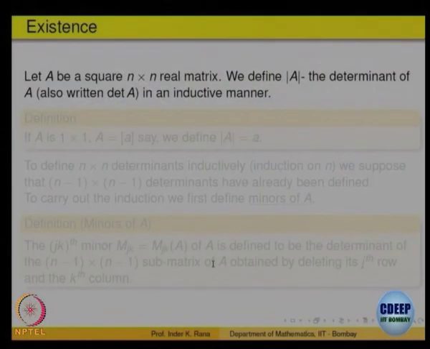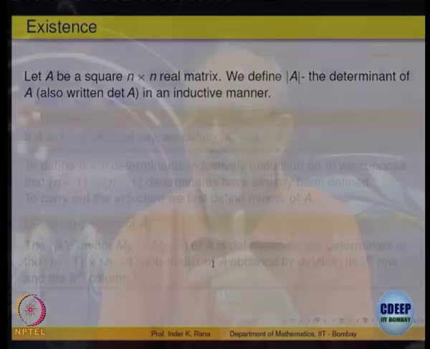See, till now we said that let us start with a function D on n cross n matrices with those three properties. What were the properties? First property was, if two rows are identical, then it is equal to 0. Second property, linearity in each of the row vectors. Third, determinant of identity is equal to 1, and we deduce all the consequences.